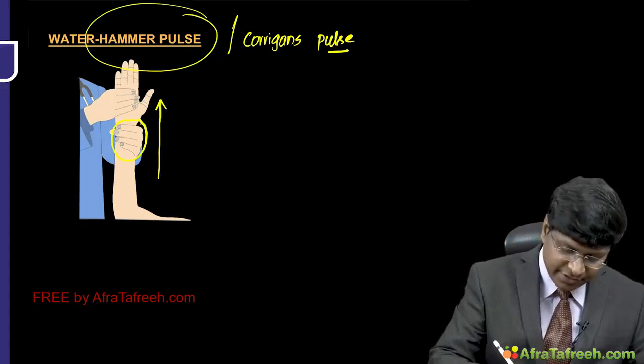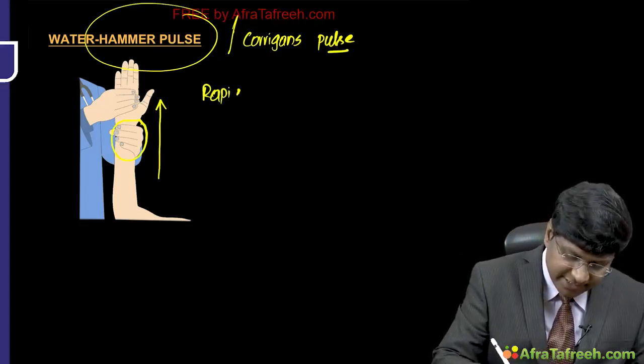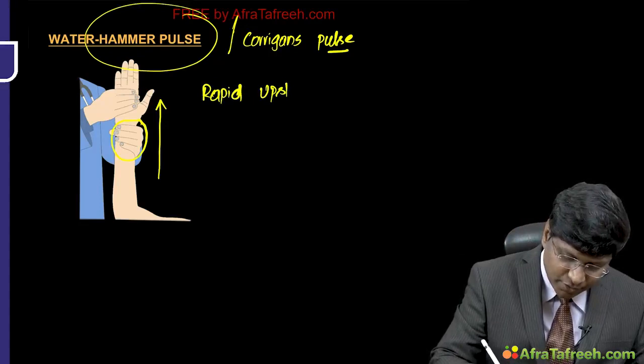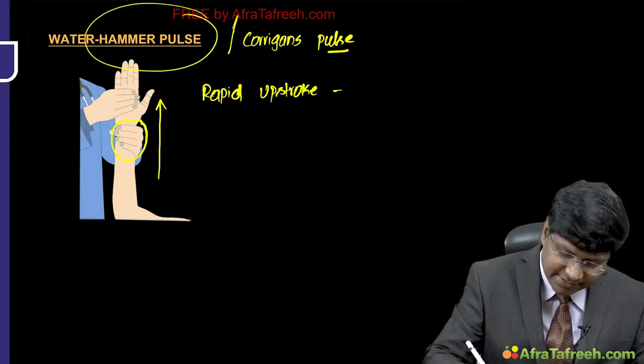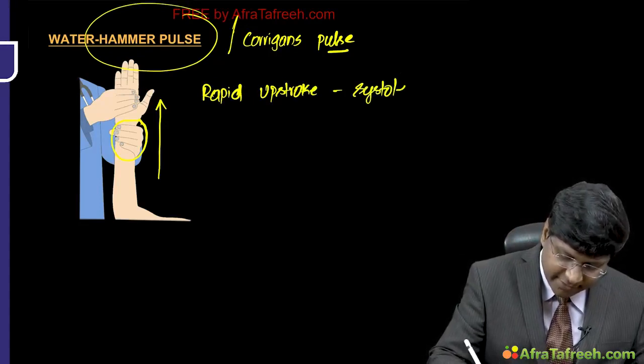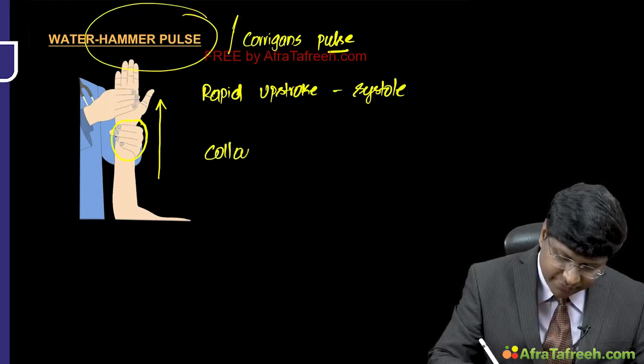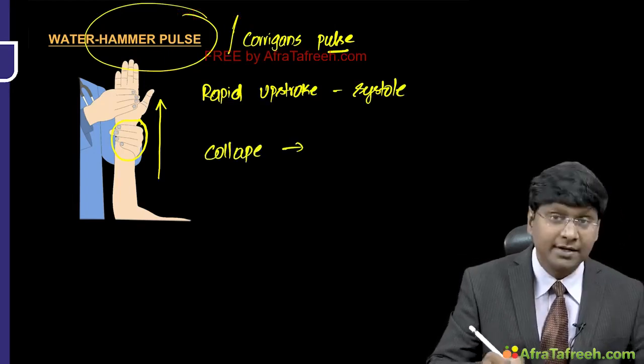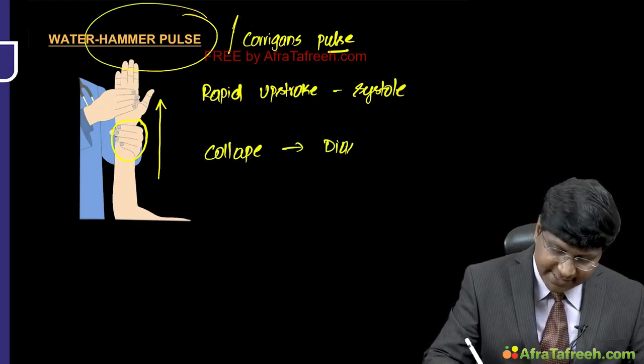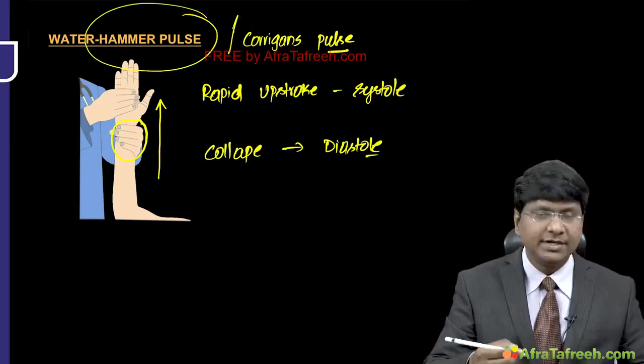What you will observe is a rapid upstroke during the systole of the left ventricle, and then you will observe the collapse of the radial artery pulse during the diastole. And why is that? That is due to diastolic runoff.